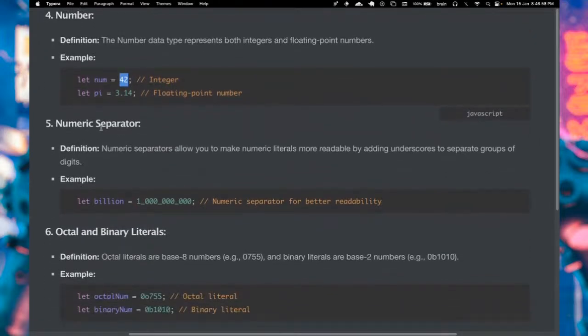All right, so we have a numerical separator. So basically, this is a separator that allows you to make your numerical values more readable.